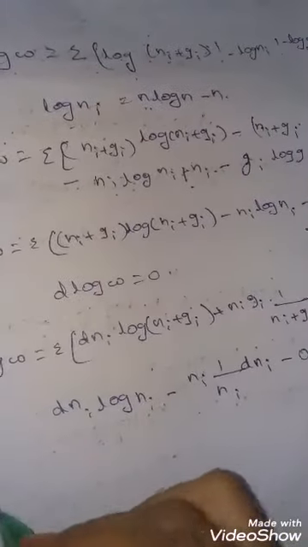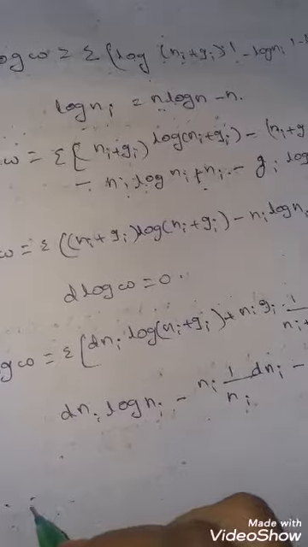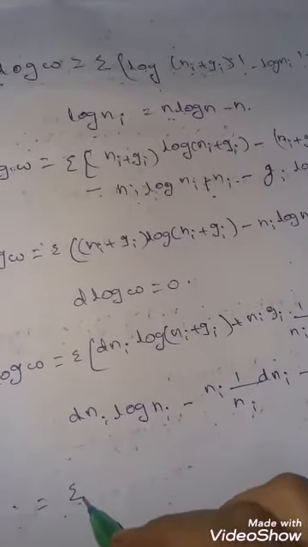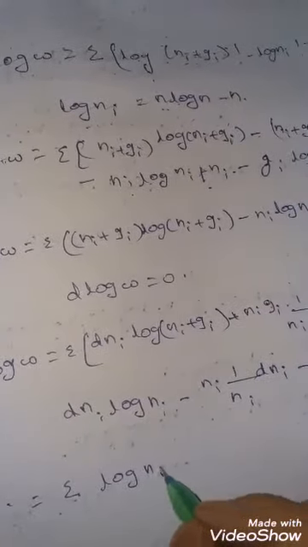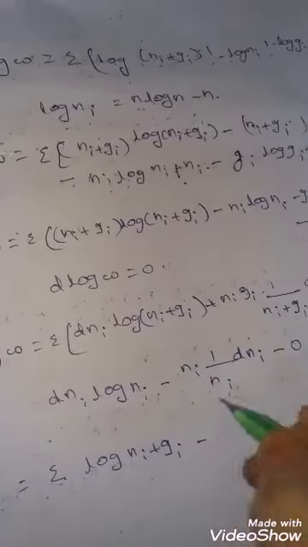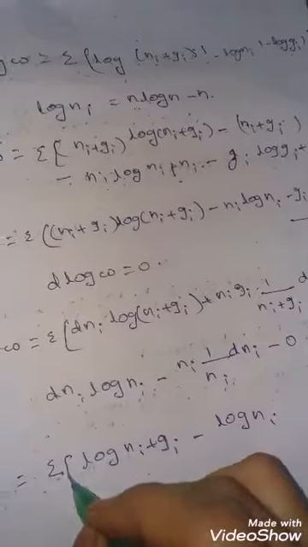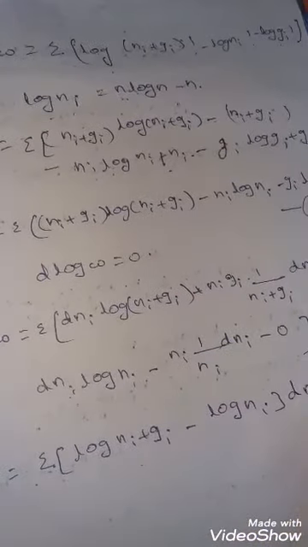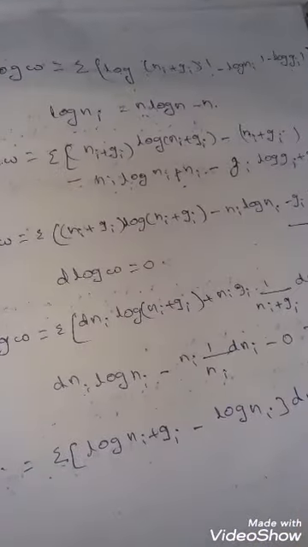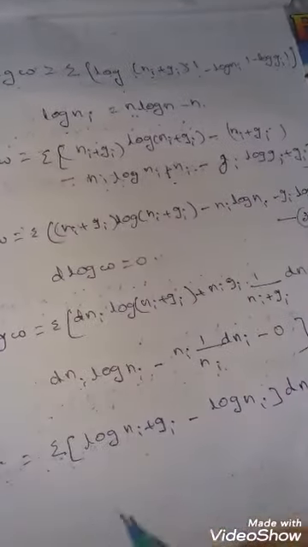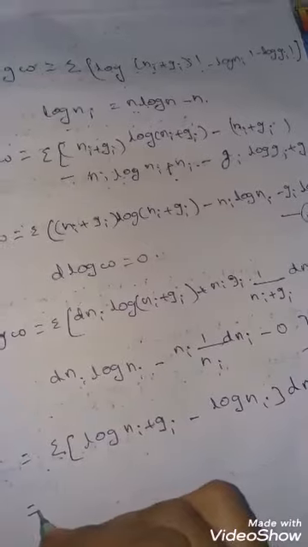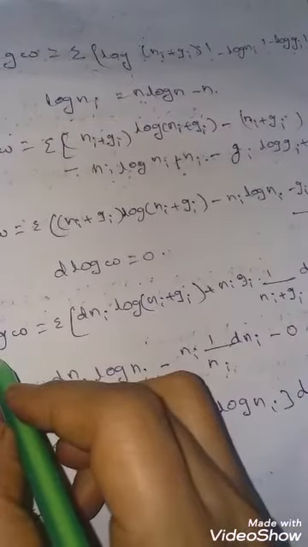Now this can be written as sigma log (Ni plus Gi) minus log Ni, into dNi, which is equal to 0. We get this equation, and as usual we know log W is equal to 0.